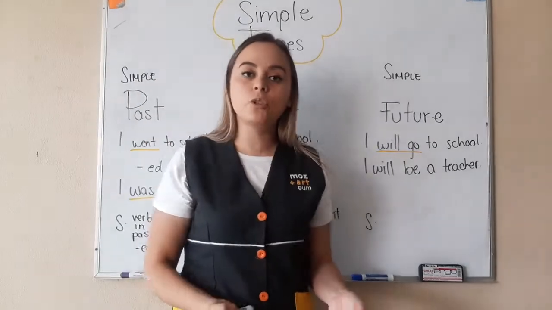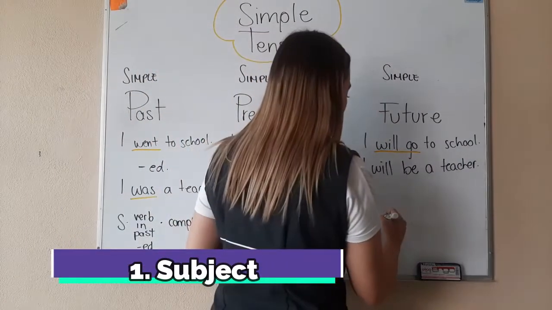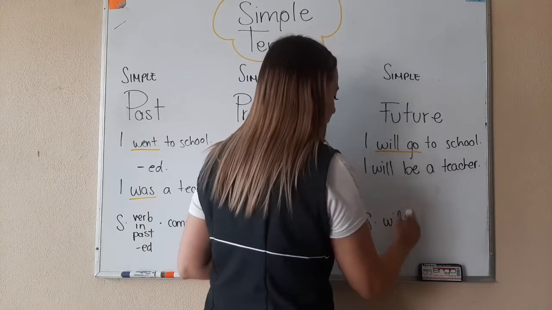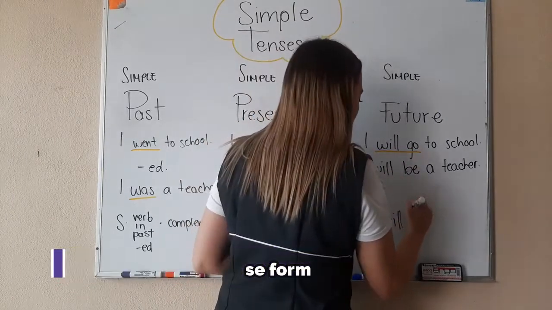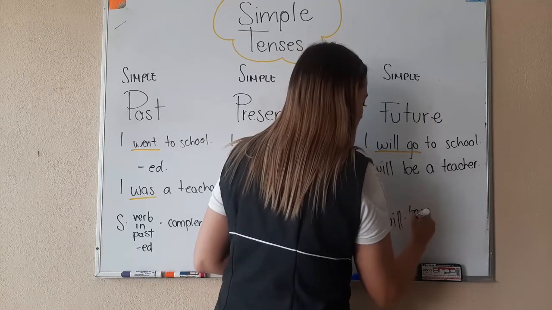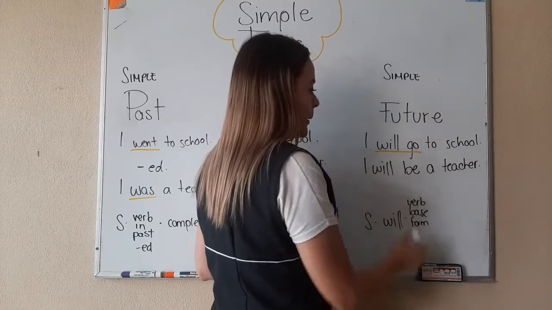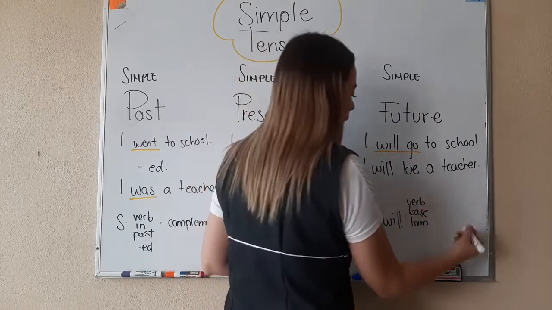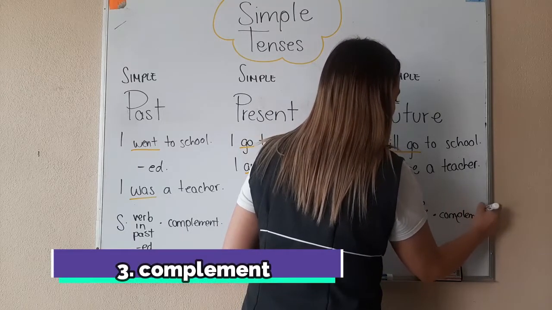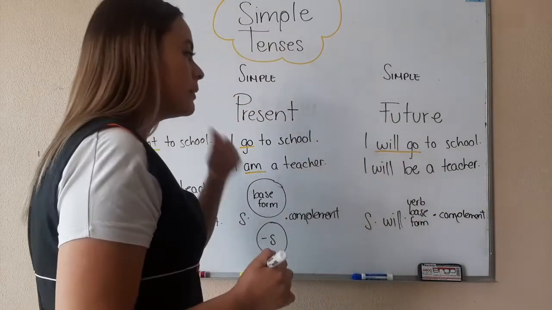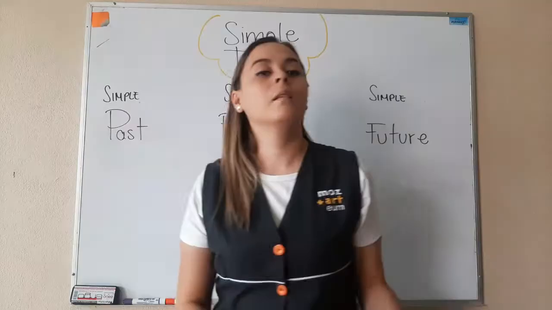Okay, now for the future simple. We need the subject, the auxiliary verb is will, and it's going to be for all the subjects, and the verb in base form. The verb is going to be in base form, like go, like be, okay? And the complement. Okay, so there you have. This is how we make sentences in the simple tenses.